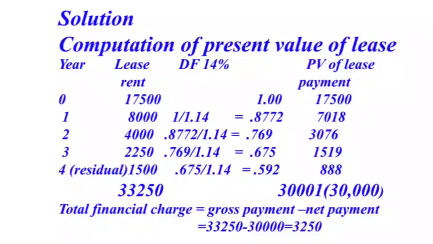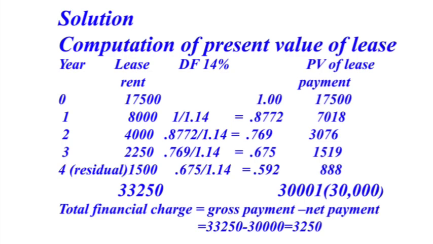Then in first year, lease payment 8,000. First year discounting factor 0.8772. Present value of lease payment 8,000 into 0.8772, that comes to 7,018. Then second year lease payment 4,000. Discounting factor 0.769. Present value of lease payment 4,000 into 0.769 comes to 3,076. And in third year, lease payment 2,250, discounting factor 0.675.